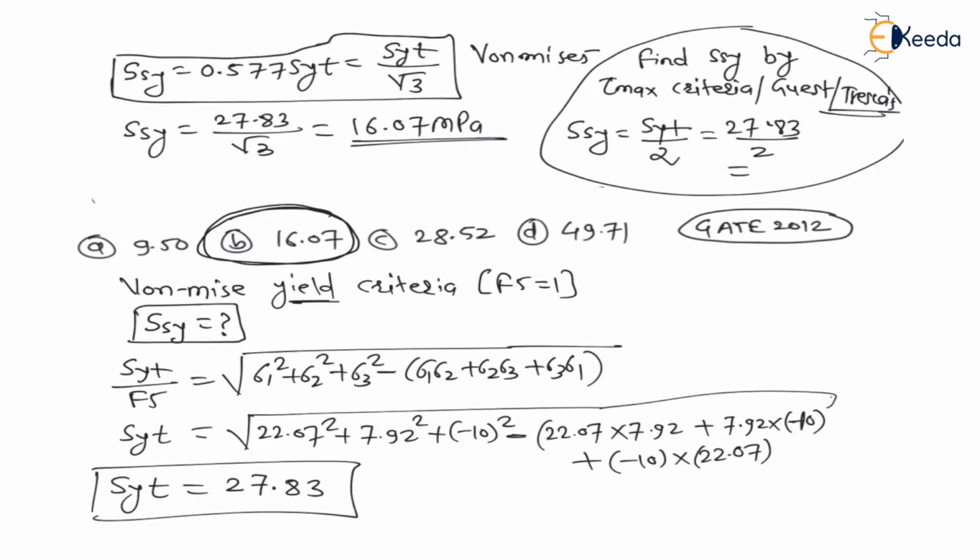Therefore, for this question, the answer is 16.07, that is option B. Thank you, dear students. In the next lecture, we will see one more numerical on theories of failure.